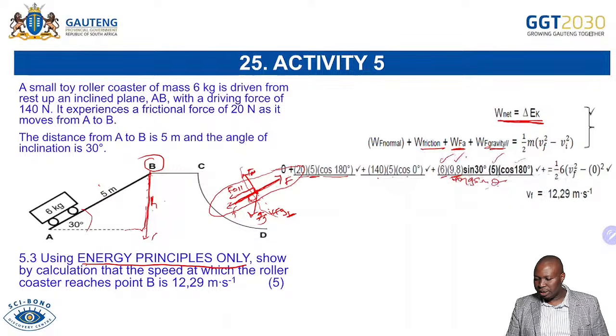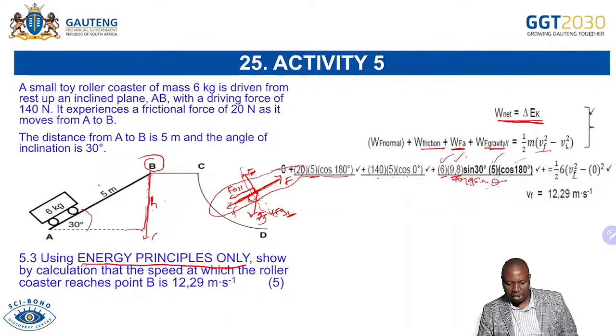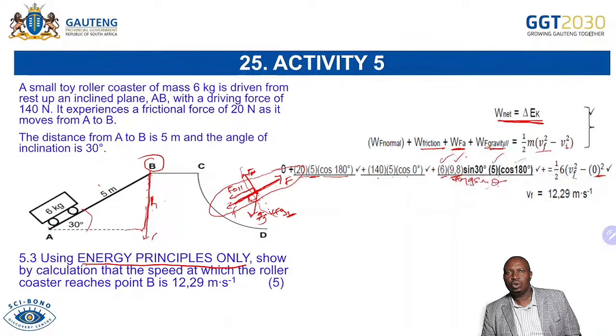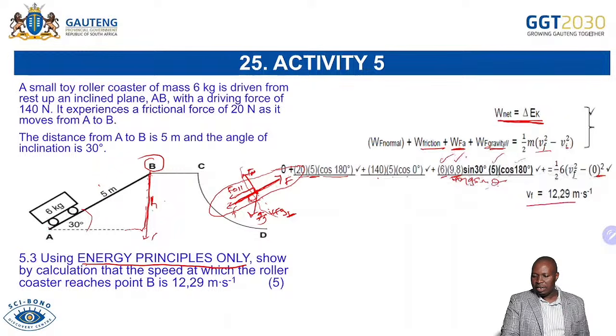That is equal to the change in kinetic energy, which is half m v final squared minus half m v initial squared. Remember, the object started from rest, so the initial was 0. Then you just do that, and you are able to find your final velocity.